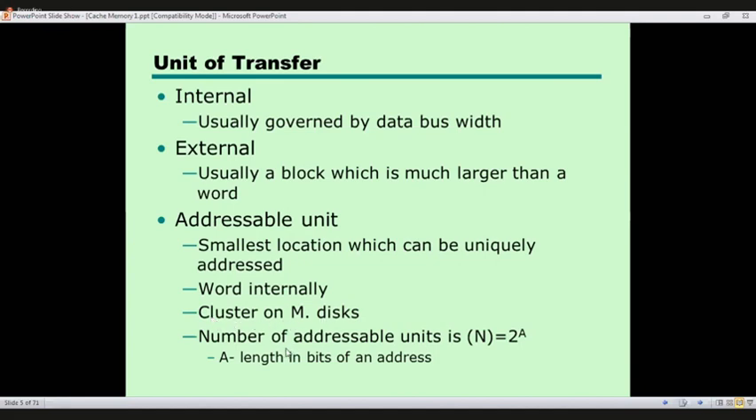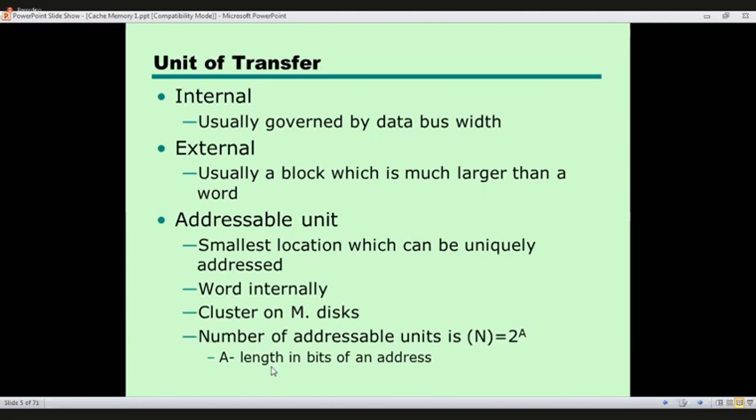So with A as a number, let's say A is 2. Then you can have 2 to the power 2 different address locations, right? If you have a 2 bit length address, then you can have 2 to the power 2 addresses.